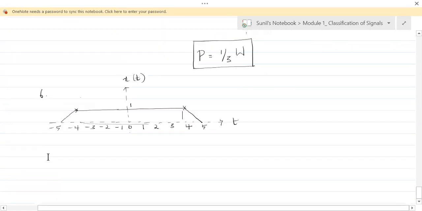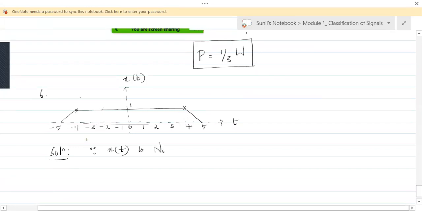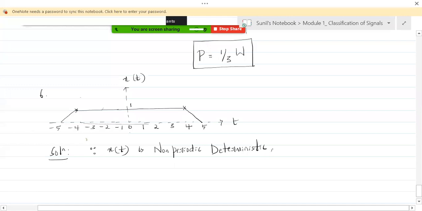Understand that? So let's write that in the solution. Everybody just copy it down fast. In the solution, let's say since x of t is non-periodic, deterministic, it is an energy signal.